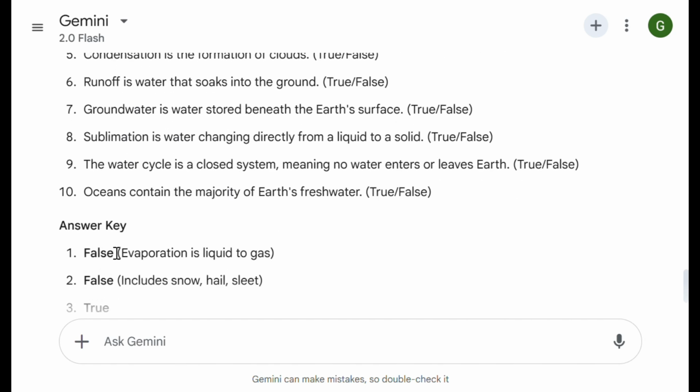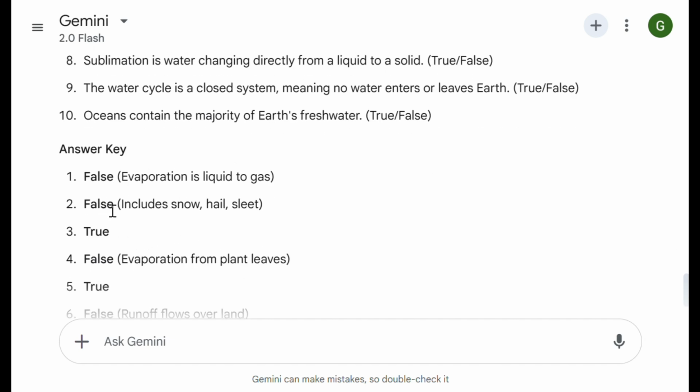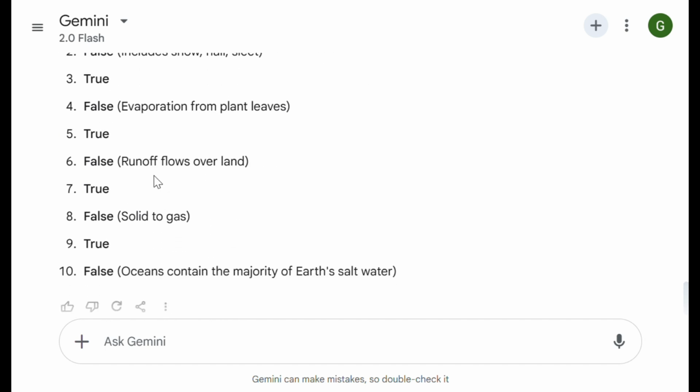And the answer key. First question is false, because evaporation is liquid to gas. Okay. False includes snow, hail, sleet. So in this way, it will explain also why it is false. So in this way, you can generate quizzes of different types for a given topic.